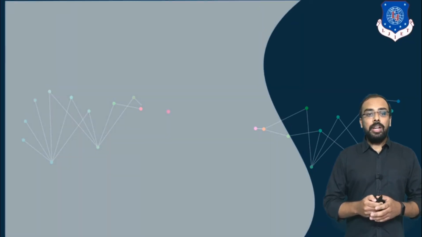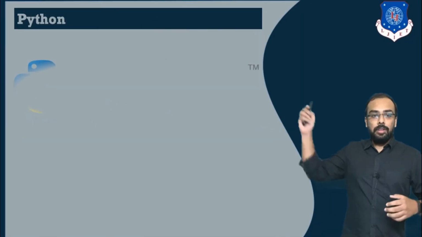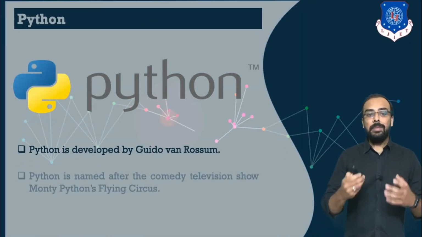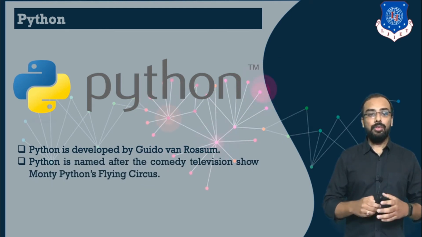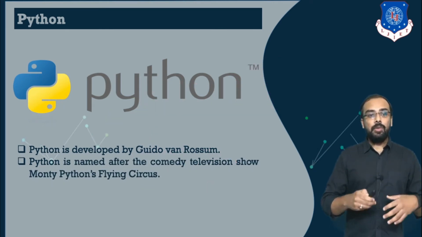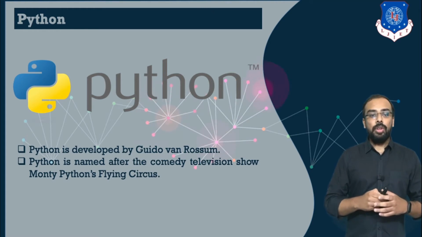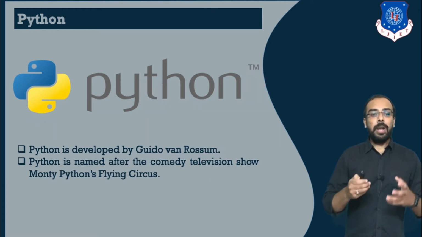Now let us move towards Python. Python is a programming language which was developed by Guido van Rossum, and it was named after a comedy show named Monty Python Circus.